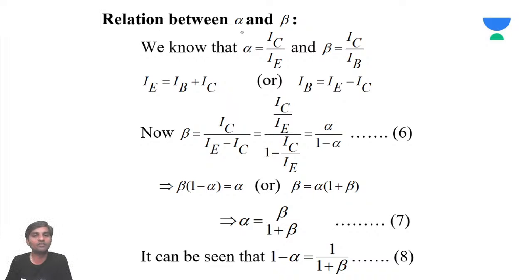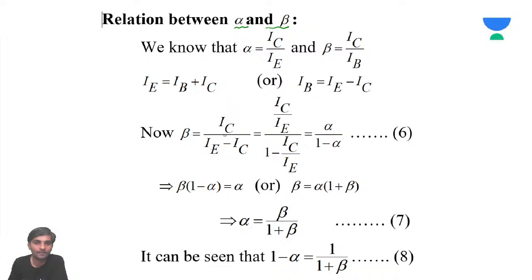Now how will you find the relationship between alpha and beta? We know that alpha is going to be IC by IE, and beta is going to be IC by IB. IE is going to be IB plus IC, you all know this. So IB is going to be IE minus IC.